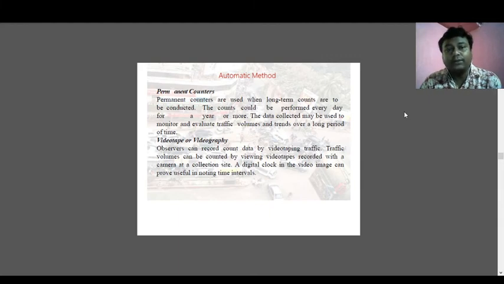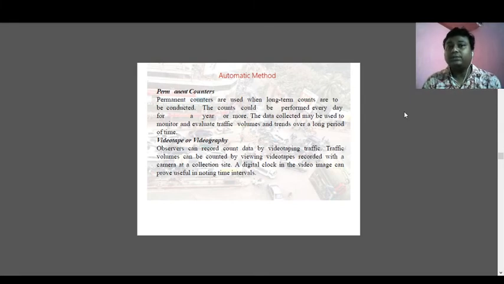And the videotape or the videographic observation can be recorded as count data by videographic traffic, because in some places you can find some CCTV or videography installed at a signal, at some intersection or some portion of the road. So that video recording is basically used for two aspects. One is the safety aspect, another is the counting aspect.